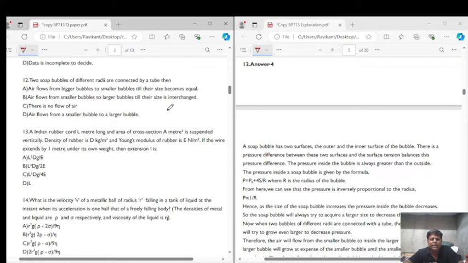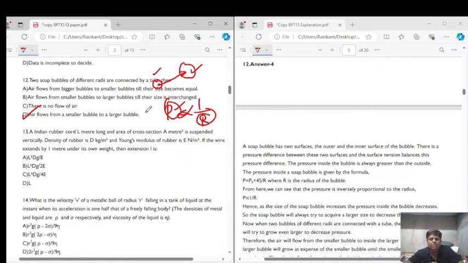Why? Because the pressure inside a bubble is inversely proportional to the radius. Because it is inversely proportional to the radius, the smaller the radius, the more the pressure inside the bubble. So if a bubble with a smaller radius is connected with a bubble with a greater radius, pressure is high over here and pressure is low over here. So obviously the air will flow from the smaller bubble to the larger bubble. So the correct answer for question number 12 is option D, that is, air flows from the smaller bubble to the larger bubble, right?